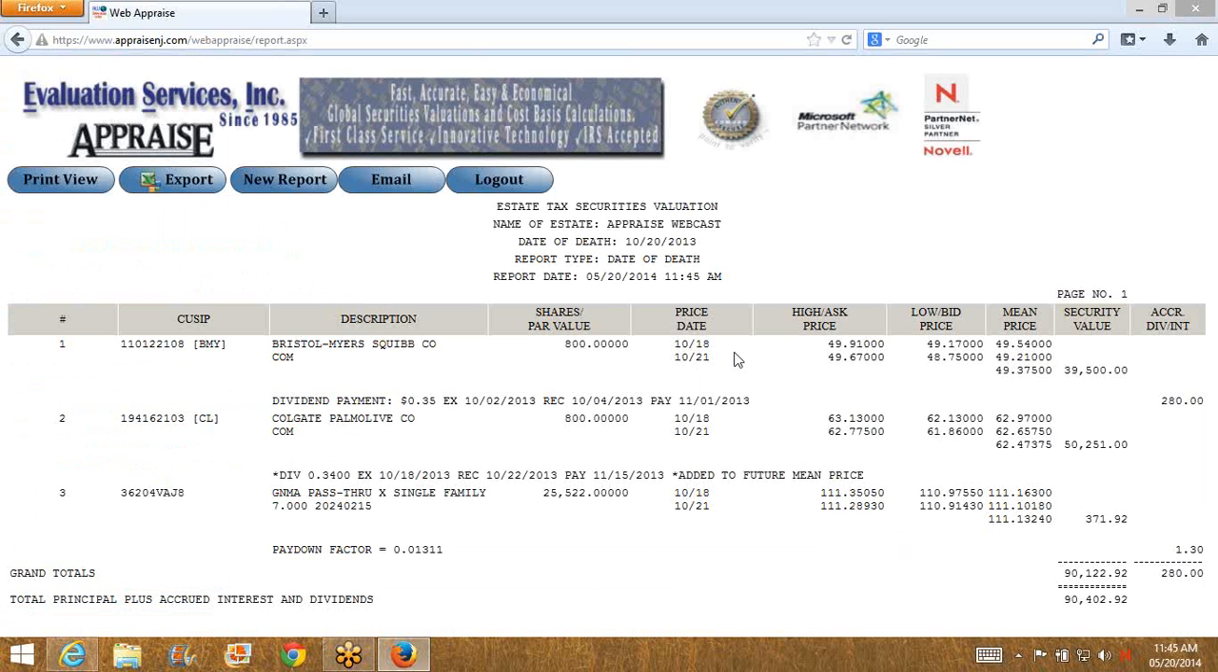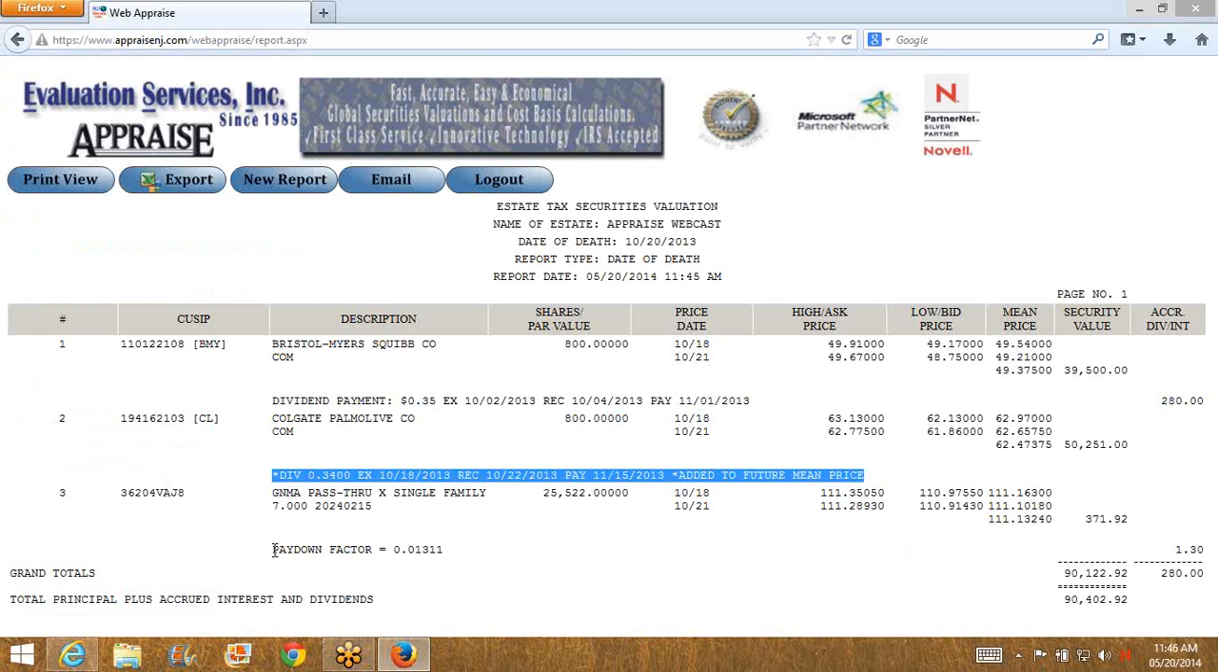You can see it's a weekend, so we inversely weighted Friday and Monday. We did the ask and the bid price, the mean price. You can also see here there was a dividend right here, which was extended out to here. Then we have Colgate-Palmolive, the same thing, inversely weighted, and in this case the dividend was added to the future mean price.